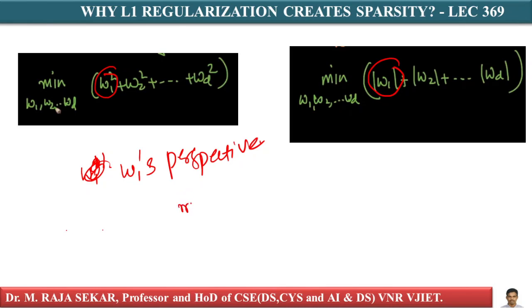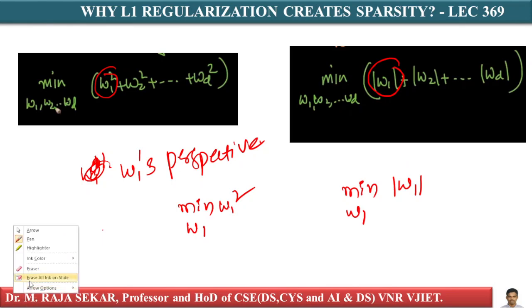Minimization of, with respect to W1 only, here I can write W1 squared. Here, I can write the absolute value of W1. Now let's plot these two functions.